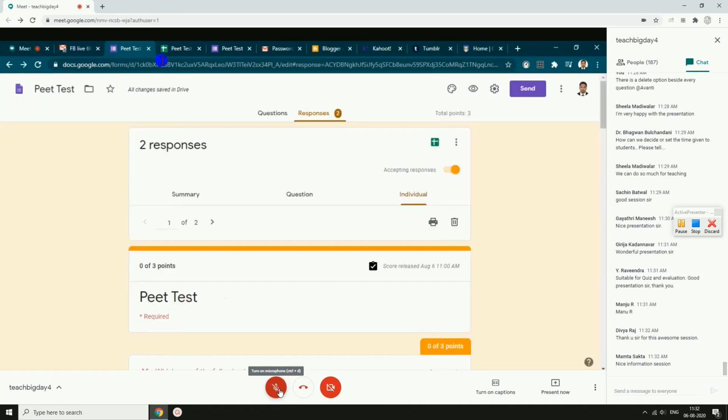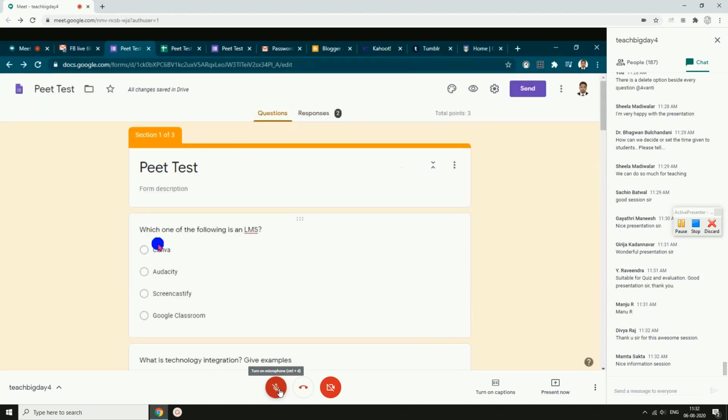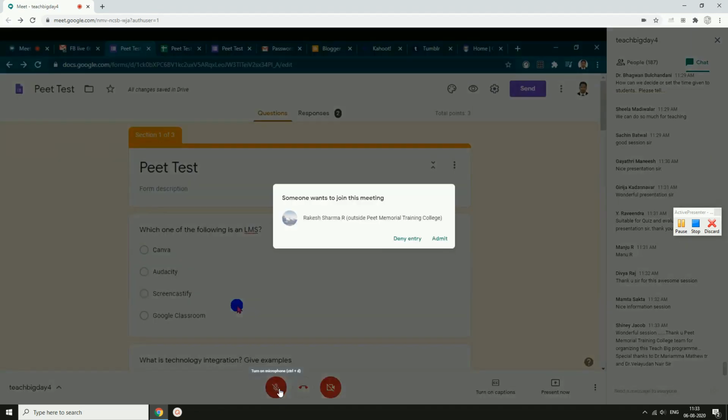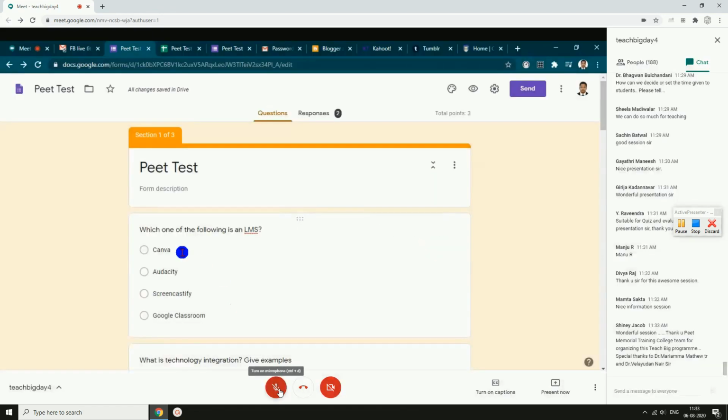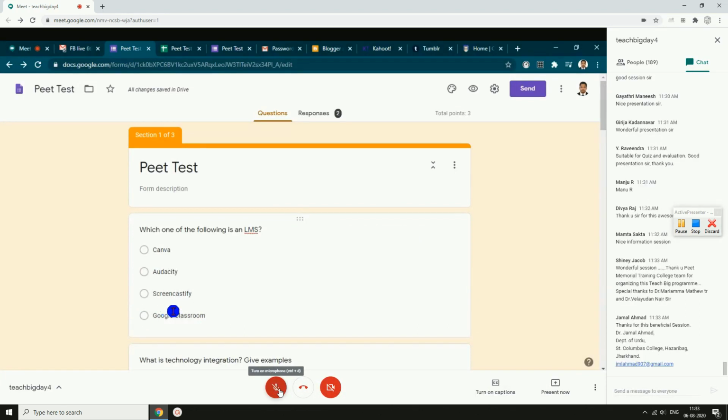For example, we have questions here. Okay, which one of the following is an LMS? If the student selects Screencastify as the answer, and after completing the examination, they will submit the Google form. But after submitting the Google form, they will come to know that they have selected the wrong answer. In place of that, they will see a tick mark here, Google Classroom. So they will come to know that Google Classroom is the correct answer and Screencastify is the wrong answer. This is absolutely possible in Google form.